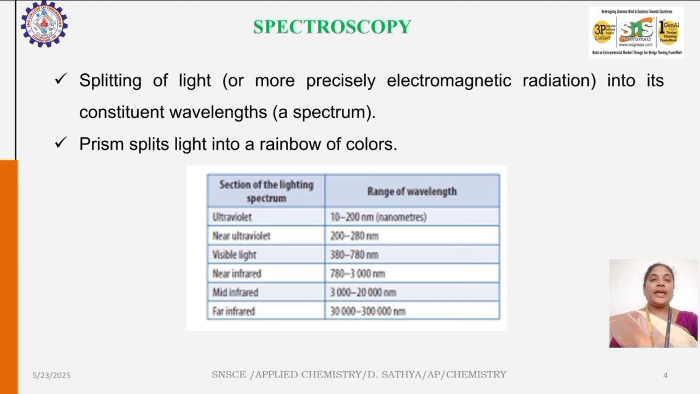In the previous slide, we saw the splitting of light into different wavelengths. Each particular color has a particular wavelength. For example, in our laboratory, we use an FAS solution, whose wavelength is 480. For copper sulfate, the wavelength is 520. So this prism splits light into a rainbow of colors.